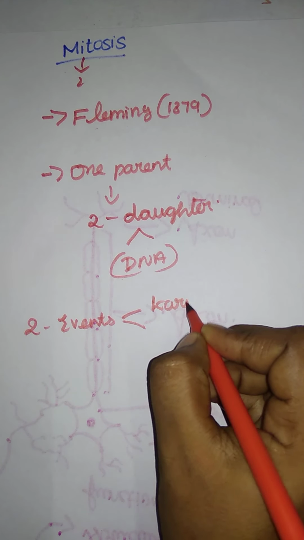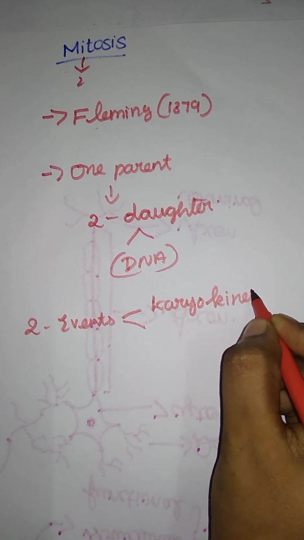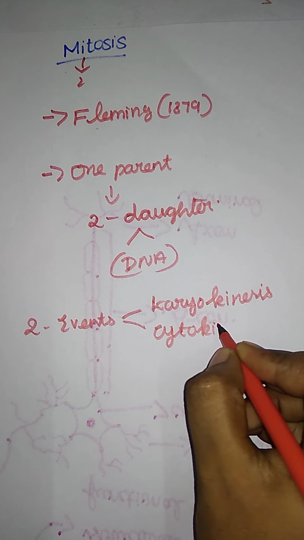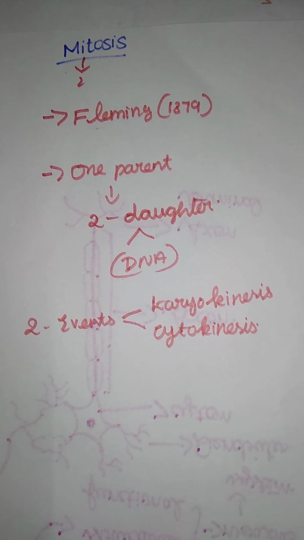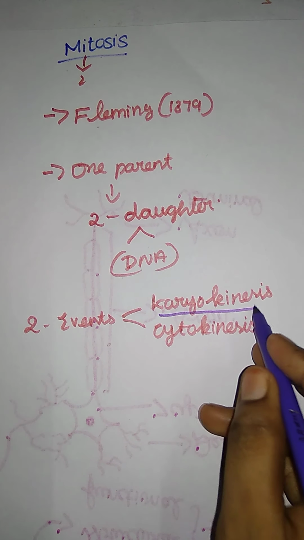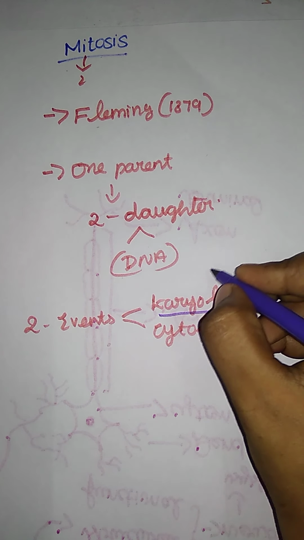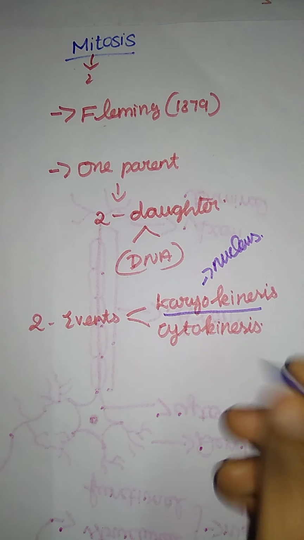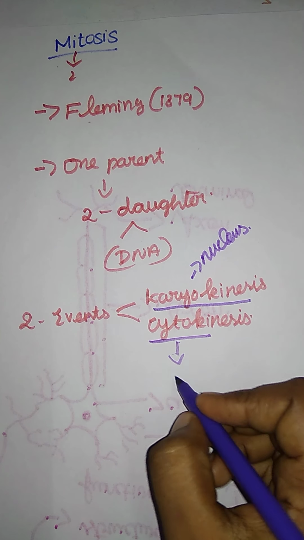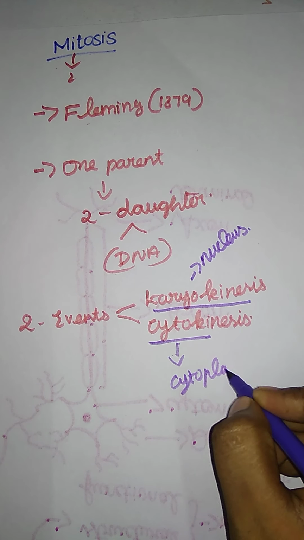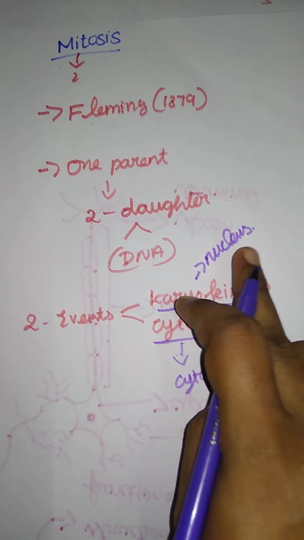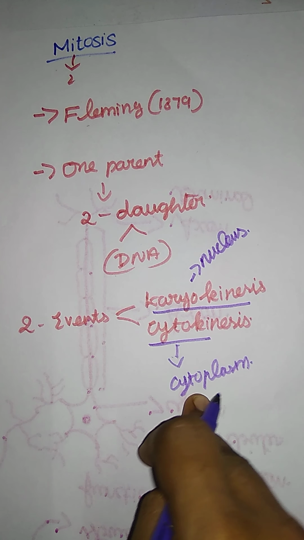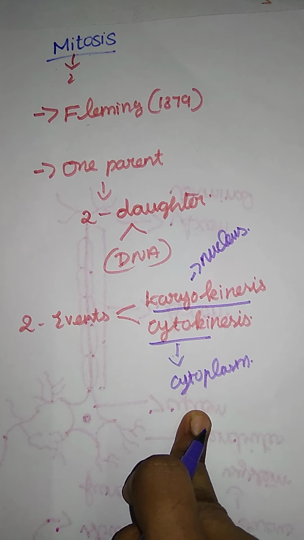First one is karyokinesis, and the next one is cytokinesis. Karyokinesis and cytokinesis: where do they occur? Karyokinesis occurs in the nucleus part. And cytokinesis occurs in the cytoplasm. So first, karyokinesis happens in the nucleus; cytokinesis, cyto, so the cytoplasm. So cytokinesis occurs in the cytoplasm part of a cell.